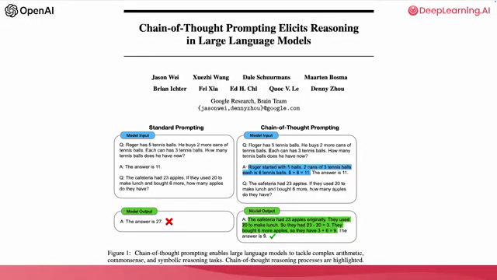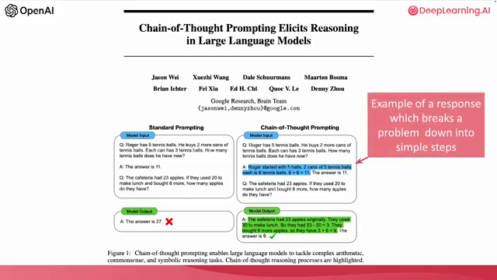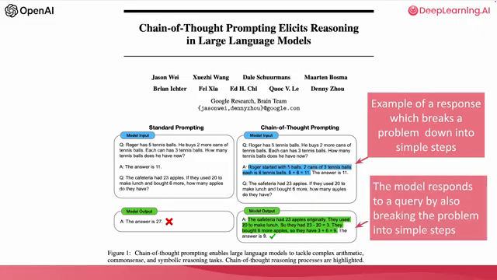And in response to that, rather than just providing the answer directly to a query, the model will process the query step by step. Here's an example from the 2022 paper, Chain of Thought Prompting Elicits Reasoning in Large Language Models by Jason Wei and others from the Google Brain team. In this example, when using chain of thought prompting, you also provide the model with an example of a response that takes a problem and breaks it down into simpler steps.